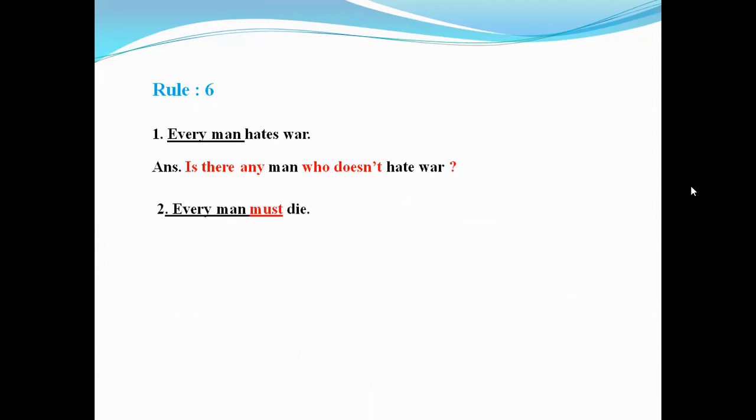Every man must die. If there is a must in an affirmative sentence, and if you want to make it interrogative, use the following structure. Is there any for every, then the noun man, and who will not die instead of must, then the rest of the sentence. So the answer will be, is there any man who will not die? Here who will not is used instead of must, and is there any is used instead of every.